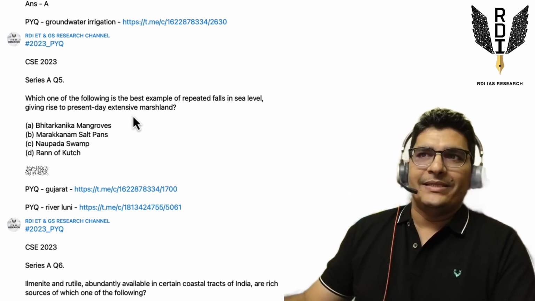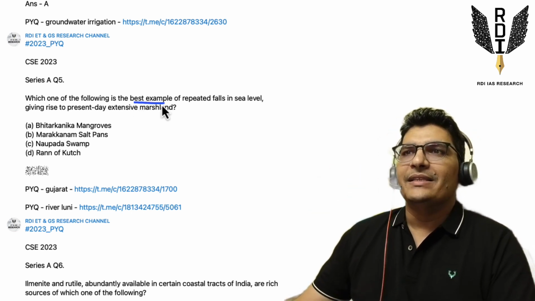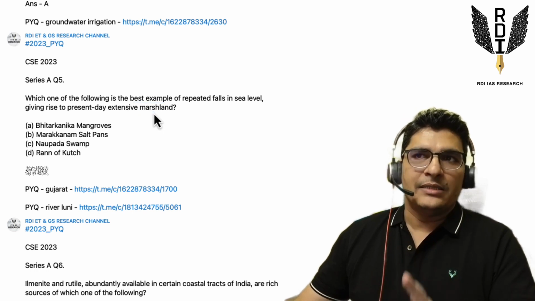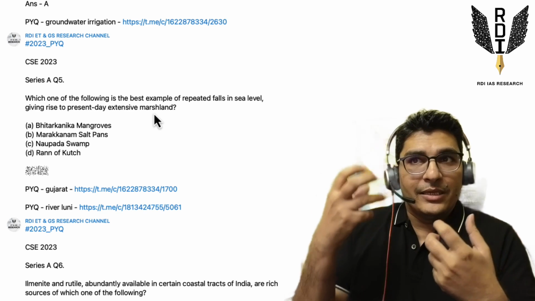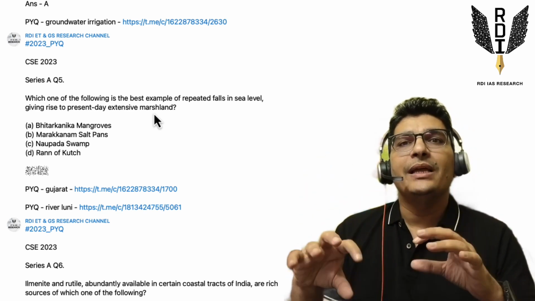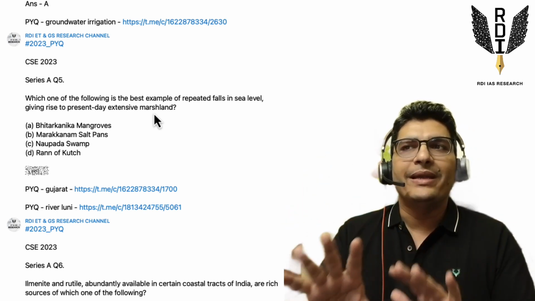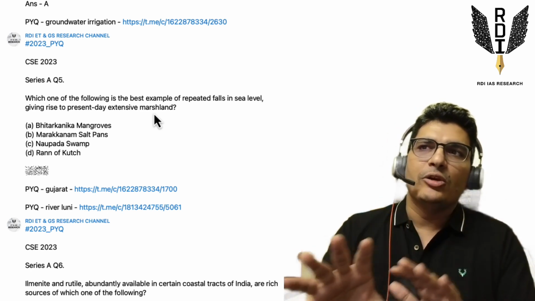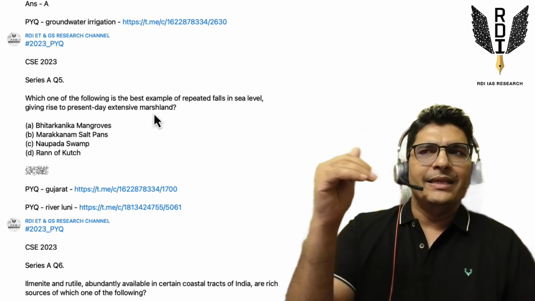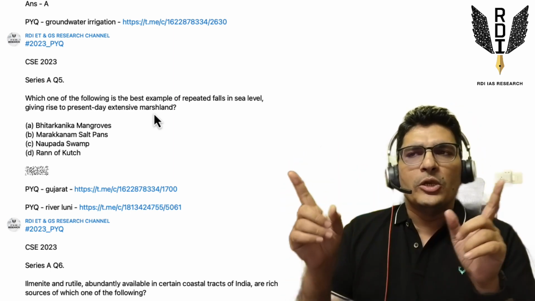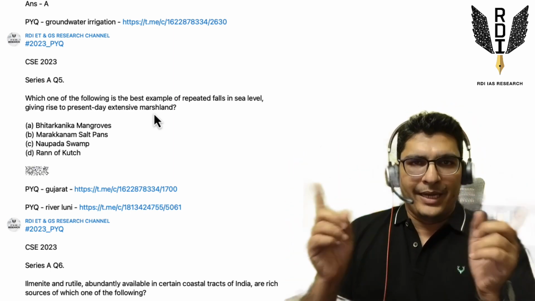So the best example of extensive marshland is asked. Naturally, what is the vibe? The answer in this question should be something that is famous. If you have prepared sincerely, your NCERTs, your PYQs, and current affairs awareness, basic general awareness is there. These kind of questions, the answer should be from your known range.